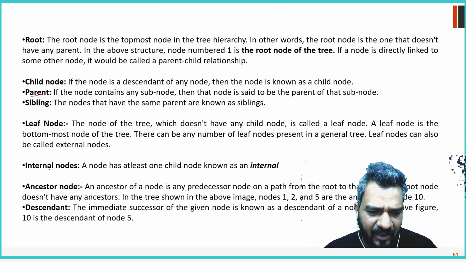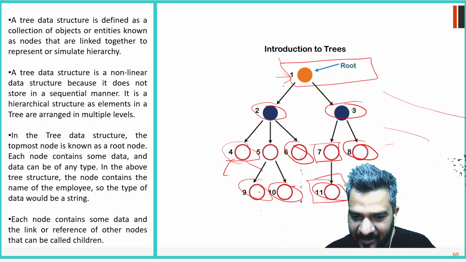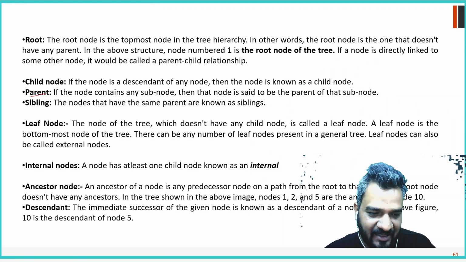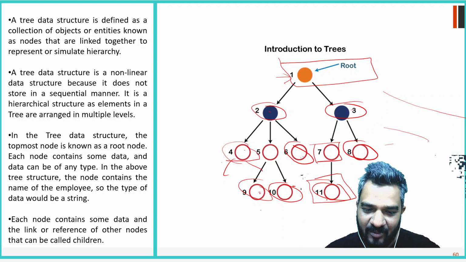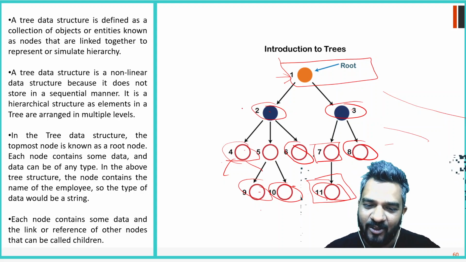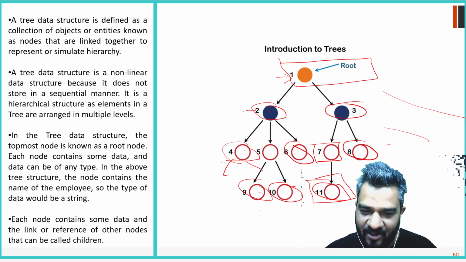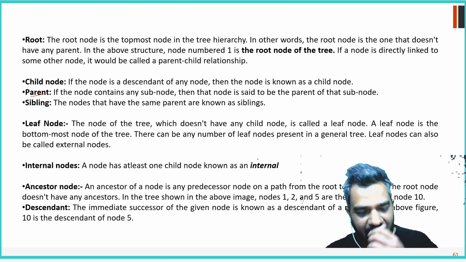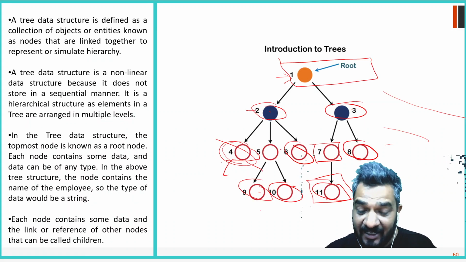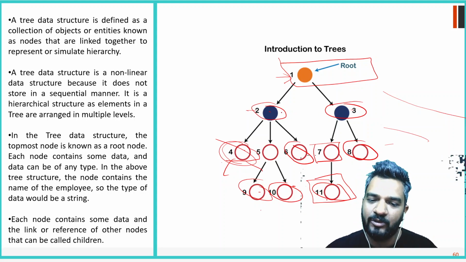Internal node: a node that has at least one child is known as an internal node. So other than leaf nodes, all are internal nodes. Ancestor node: an ancestor node is a predecessor. If you look at who is the ancestor of 4, the immediate one is 2, then further, the ancestor of 2 is 1. So 2 and 1 are both ancestors of 4. Same with descendant nodes. The next immediate nodes, the children, are known as descendants. So descendants of 1 will be 2 and 3. They are both descendants of 1.